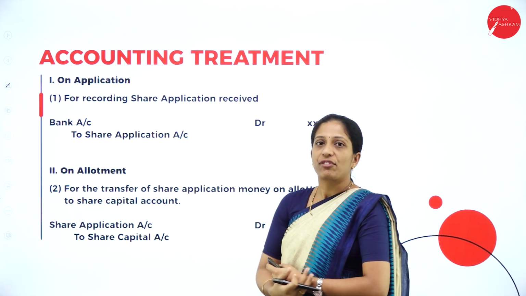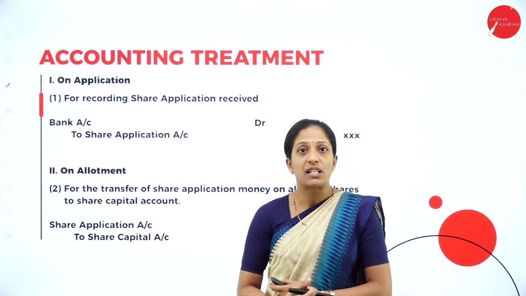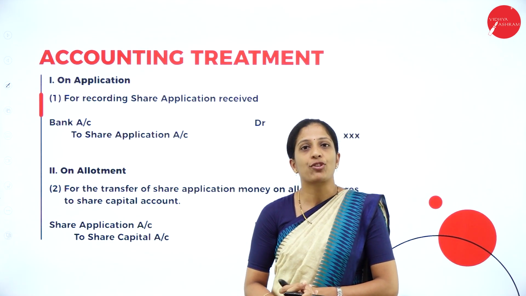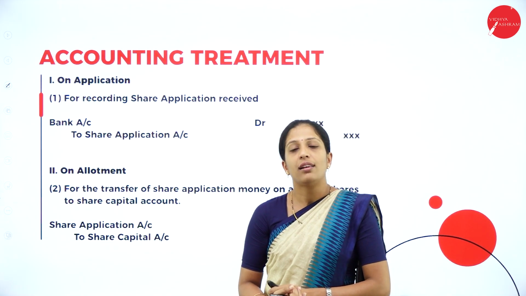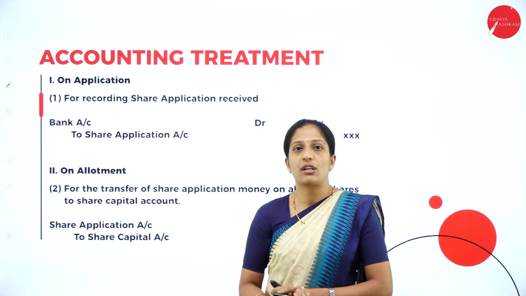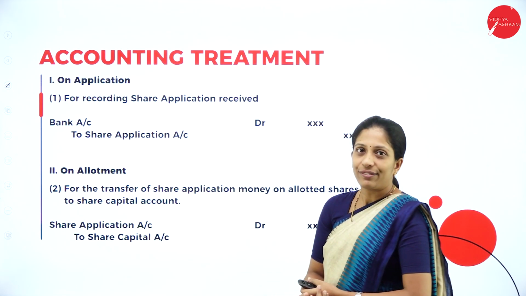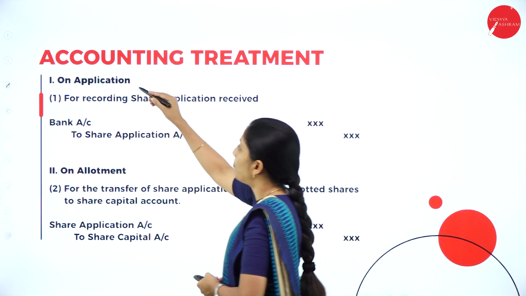Okay, so I have told you there are different installments where the amount of shares will be collected. It may be on application, allotment, first call, second and final call. So like that your installments go on. Let us see the first installment here, that is on application.